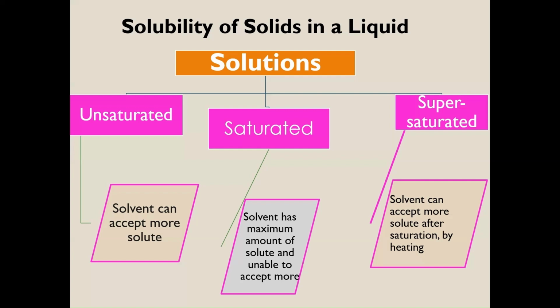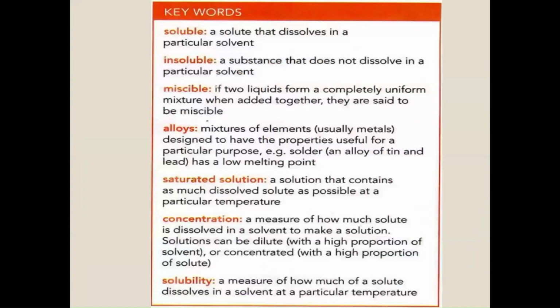Because the solvent after saturation can accept more and can dissolve more solute. And this happens when you heat the solution. Like if you prepare syrup for sweets, you add so much sugar with water, and when they heat and boil, they dissolve. This is a supersaturated solution.